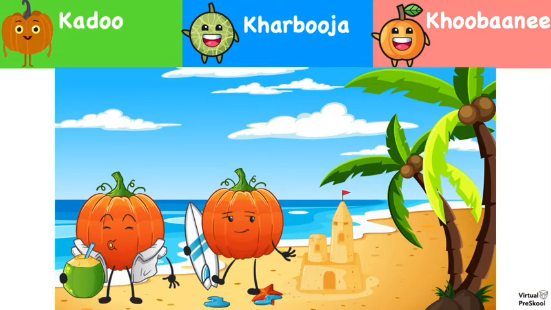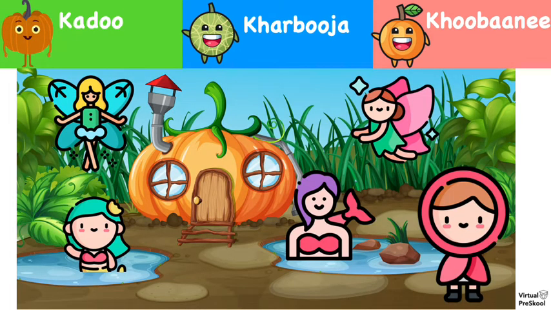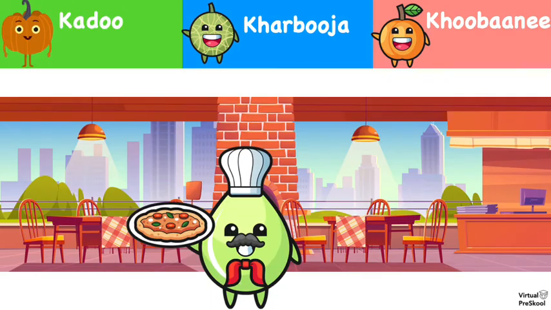Here we have some beach pumpkins playing in the sand and making sandcastles. How do we say pumpkin in Hindi? Kaddu, kharbuja, or kubani? Kaddu. This is a nice pumpkin house. What's pumpkin again? Kaddu, kharbuja, or kubani? Kaddu.